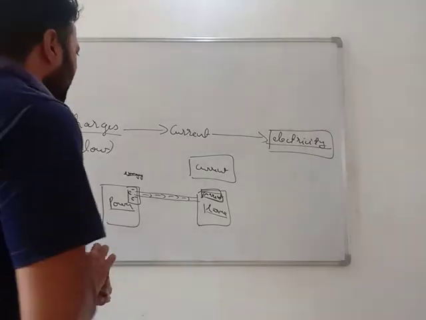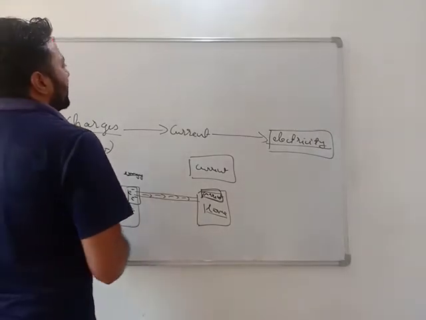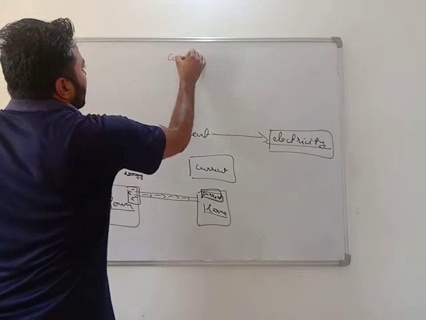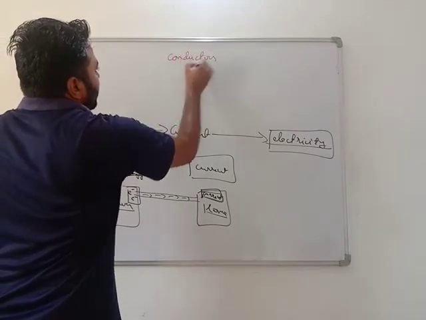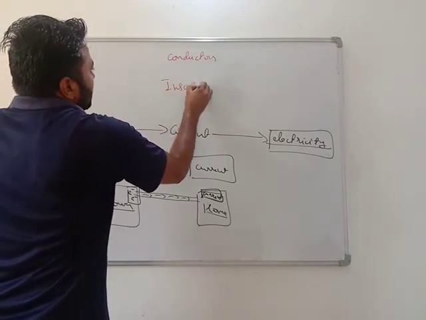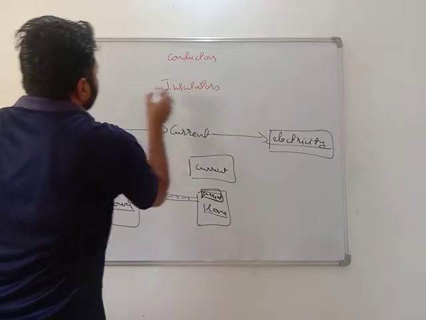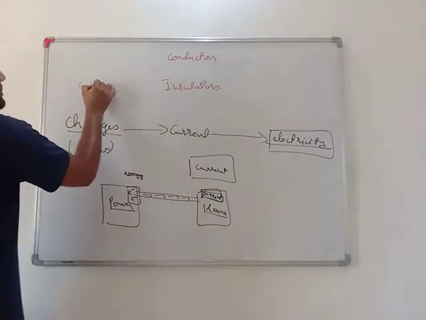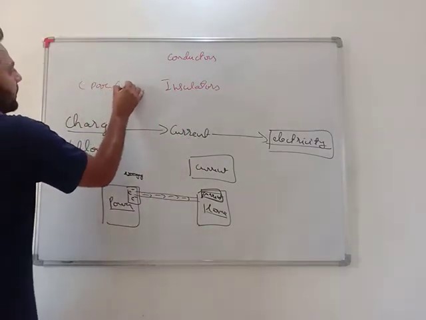Very important, we already know there are two types of material, conductors and insulators. But my dear students, in 10th standard I will now start using the word poor conductors.